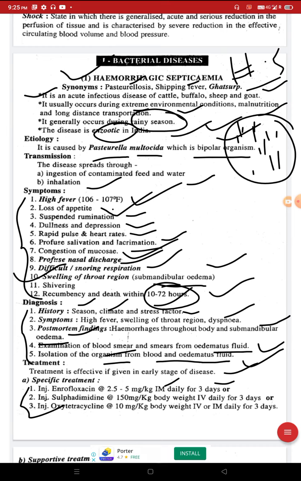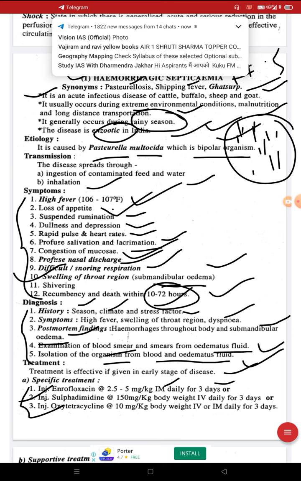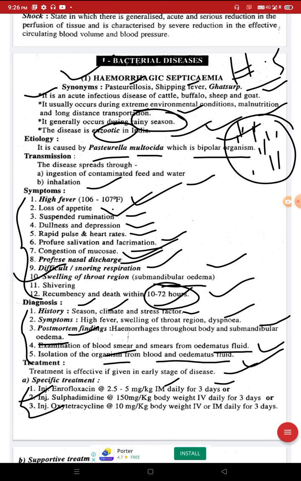Then another antibiotic, if this antibiotic is not available, we can provide injection sulfadimidine at the rate of 150 mg per kg body weight intravenous daily for 3 days, or injection oxytetracycline, that is an antibiotic at the rate of 10 mg per kg body weight, intravenous or intramuscular daily for 3 days.